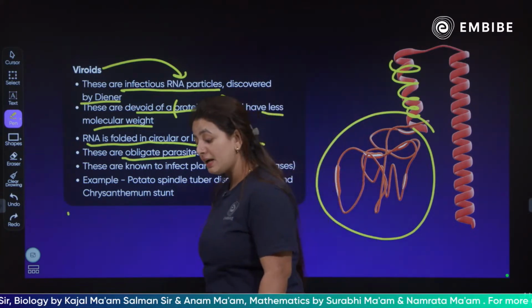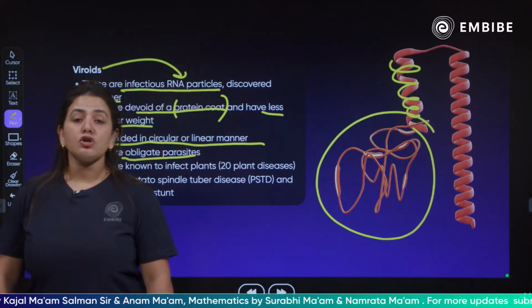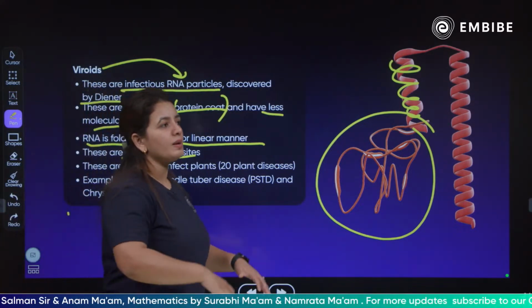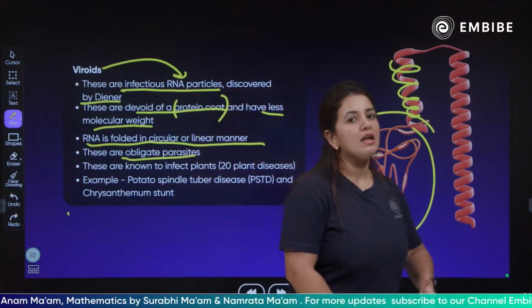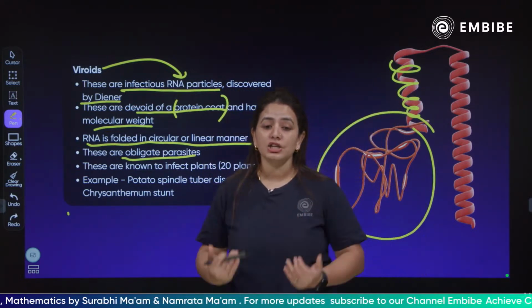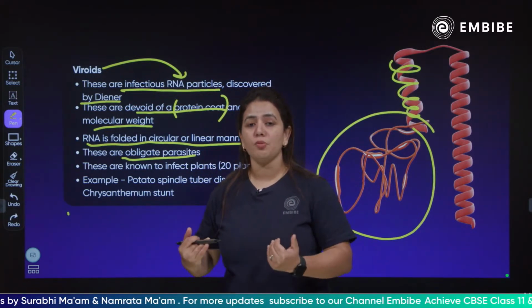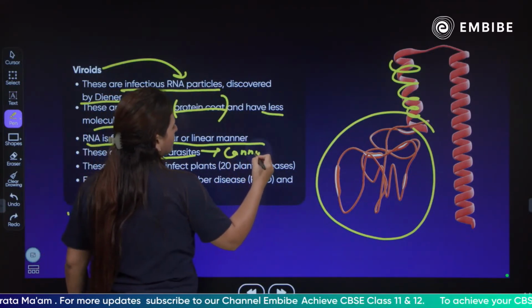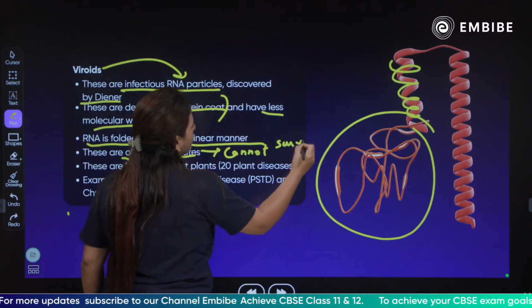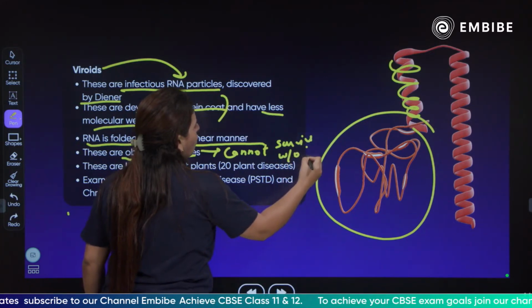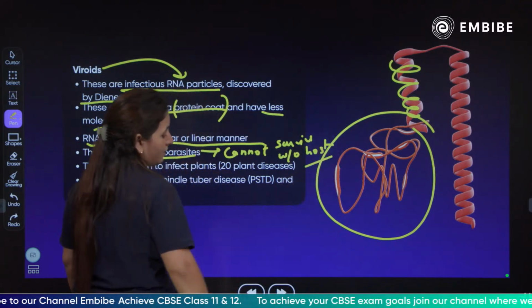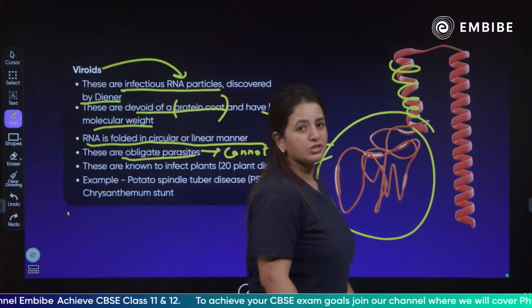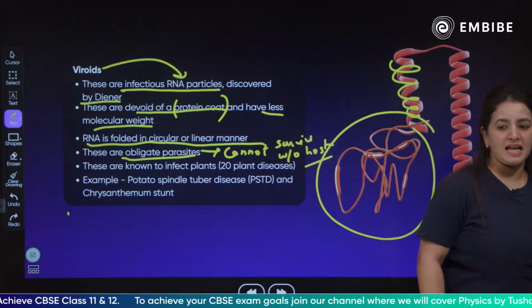What are obligate parasites? To complete their life cycle, to survive, they have an obligation of having a host body. They cannot survive without a host.